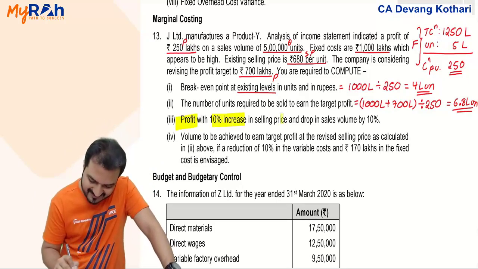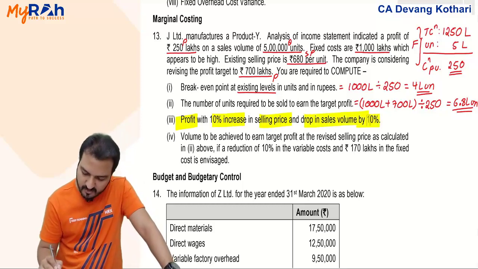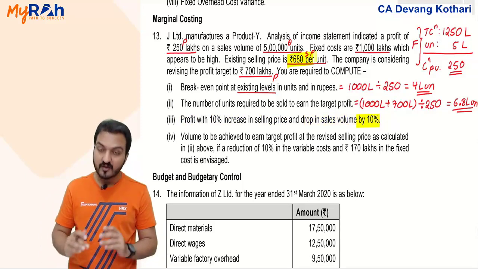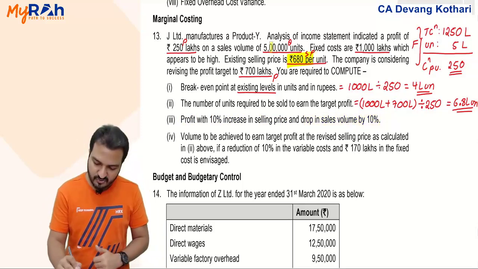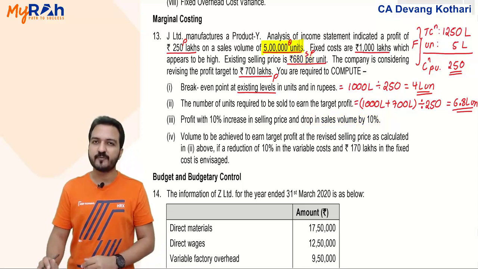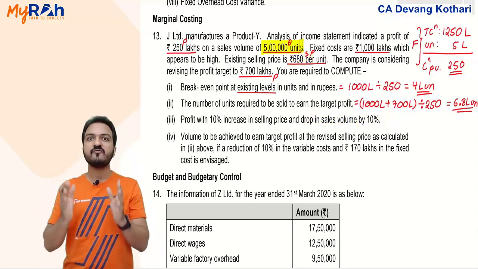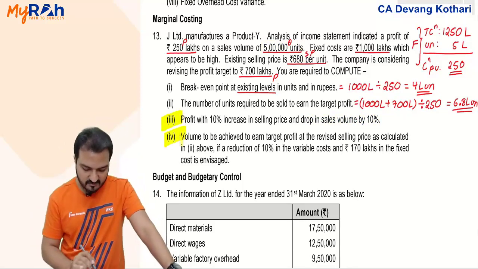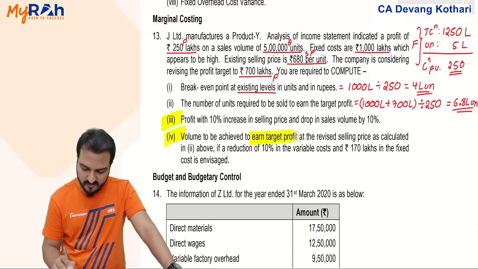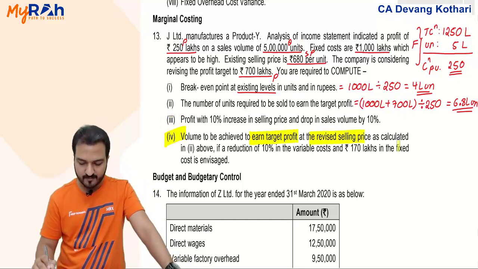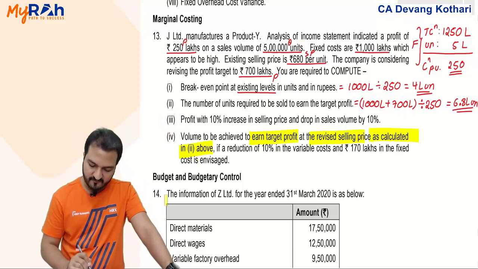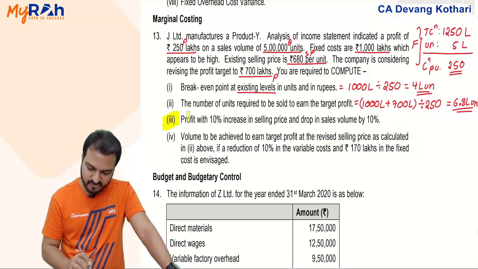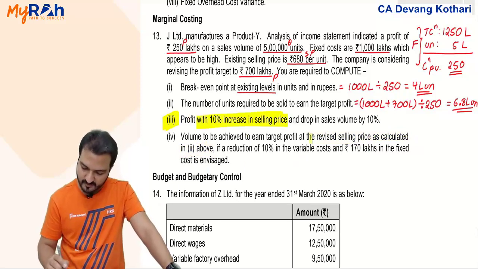Profit with 10% increase in selling price and a drop in sales volume by 10%. Well, this you can calculate. Selling price you have is 680. Increase that by 10%. Units you have is 5 lakhs. Decrease that by 10% and accordingly make the full profit statement. Make the full profit statement. That is your answer number 3. And answer number 4. Volume to be achieved to earn a target profit at the revised selling price as calculated in 2 above. Revised selling price as calculated in 3 above it should be, because you have revised selling price over here.